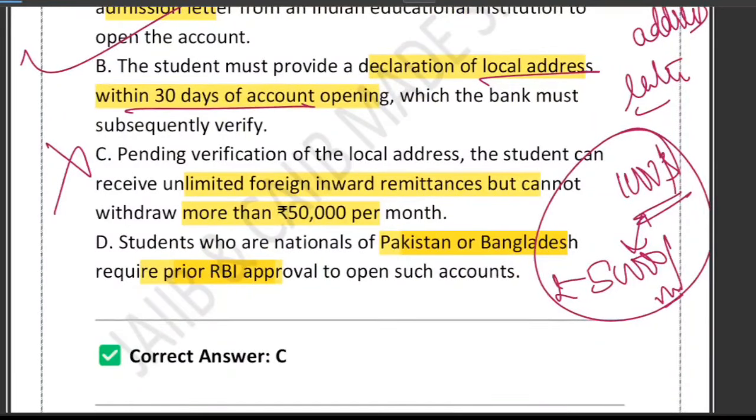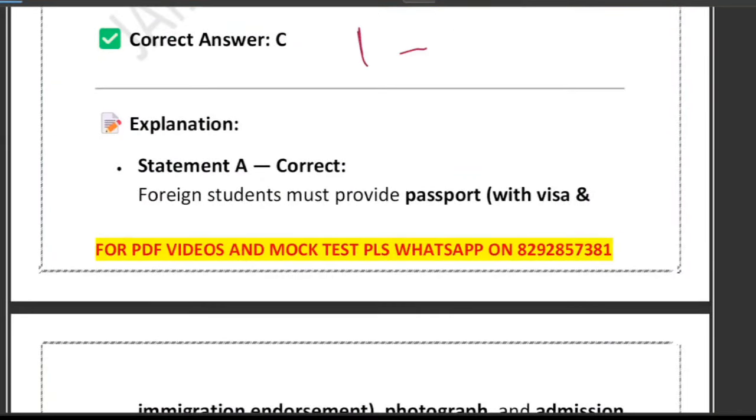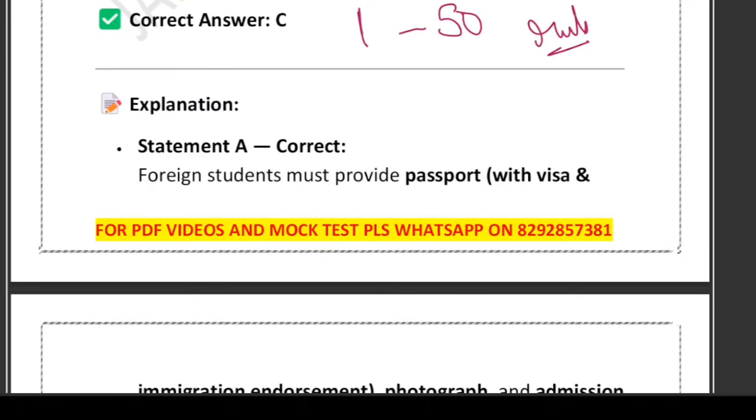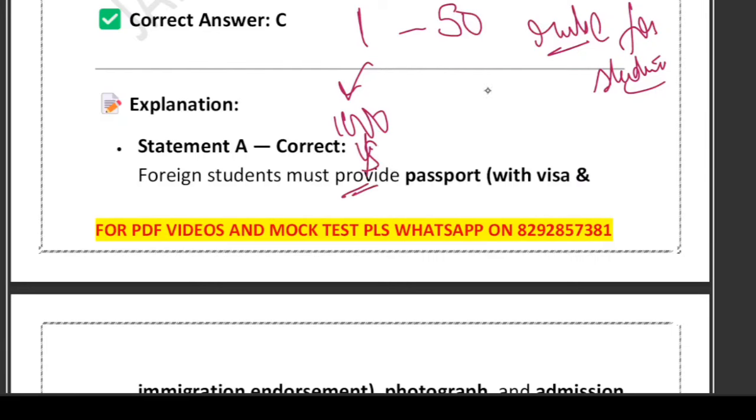What about option D? It says Pakistan or Bangladesh nationals need RBI approval. A foreign student who belongs to Pakistan or Bangladesh must take prior RBI approval. This is the correct one, a mandatory rule. So here is one trick to remember it: the 1 to 50 rule for a student. What does it mean? Before address verification, 1 means $1,000 maximum foreign remittance, and 50 means the 50,000 rupees withdrawal limit. So this is the limit. Please remember it.